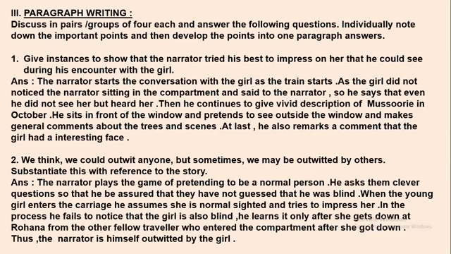So we come to know various instances where the narrator was trying his best to impress the girl. Let's see what those instances are. How was he trying to impress that girl? Simple question. Answer: the narrator starts the conversation with the girl as the train starts. As the girl did not notice the narrator sitting in the compartment, he says that even he did not see her but heard her. Then he continues to give a vivid description of Missouri in October. He sits in front of the window and pretends to see outside, and makes general comments about the trees and scenes. At last, he also remarks that the girl had an interesting face.